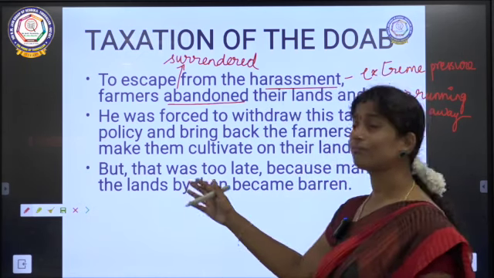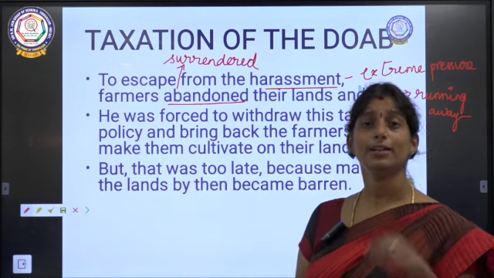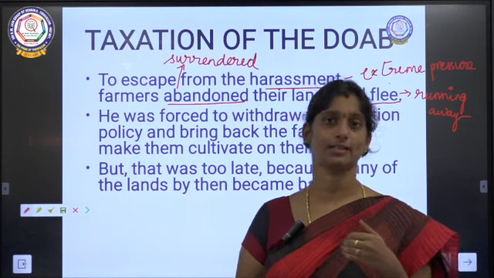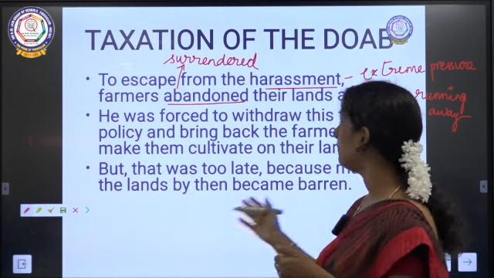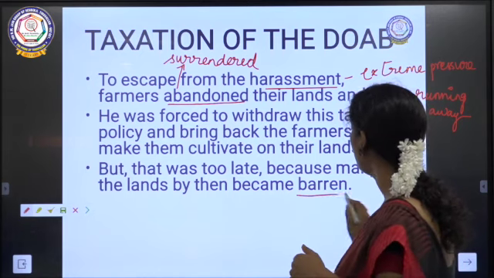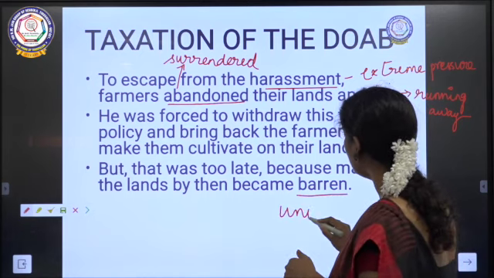So, but then when he took this decision to take back this taxation policy, that was too late, because the land, many of the lands by then became barren. What is meant by barren? They became uncultivable.